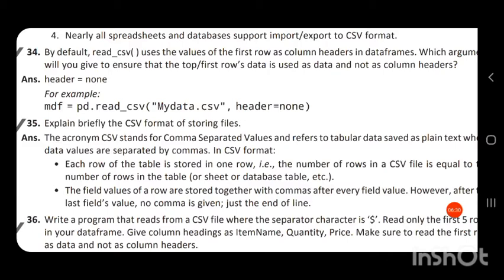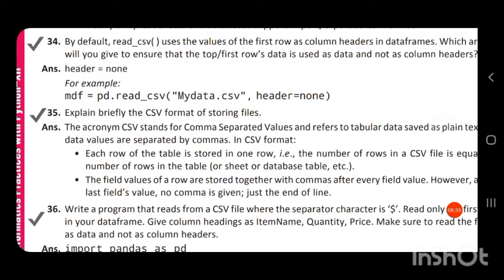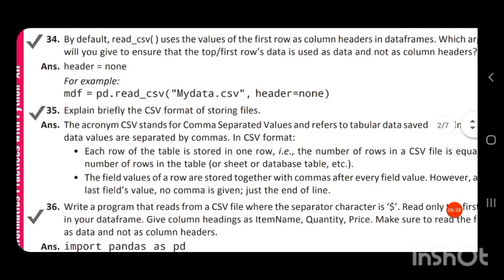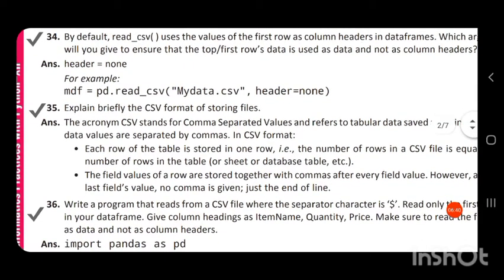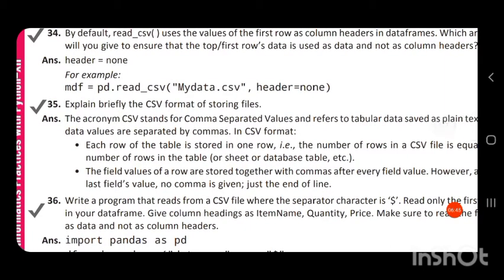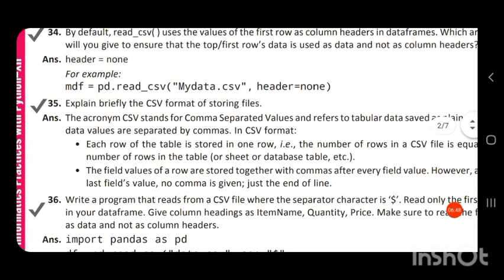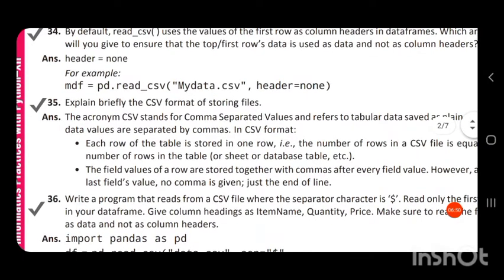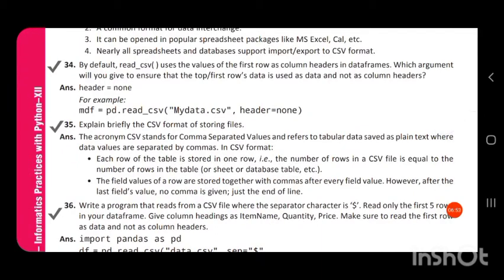That is, we are reading the data from the CSV file into a data frame called mdf, and mydata.csv is the location of the CSV file, comma, header=None. This header=None will set the header as the first row.